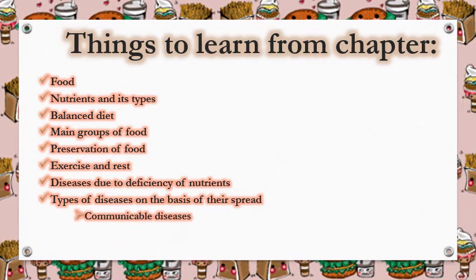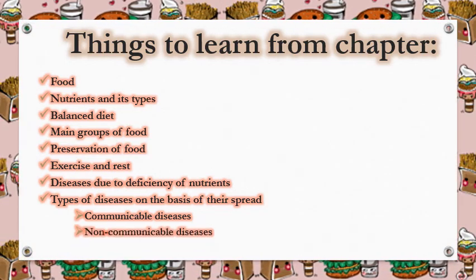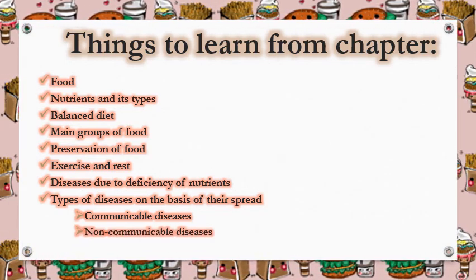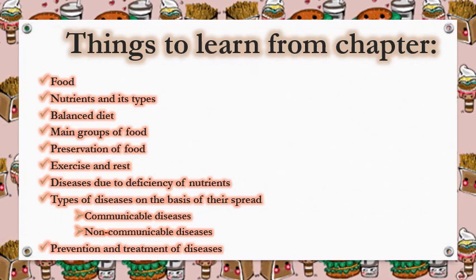There are two types of diseases on the basis of their spread: communicable diseases and non-communicable diseases. In the last, we will learn about prevention and treatment of diseases.